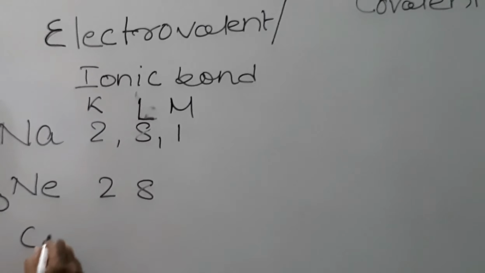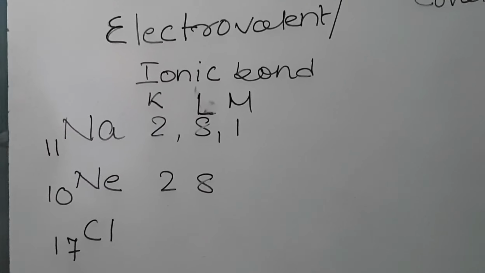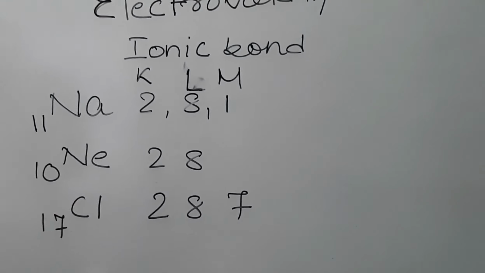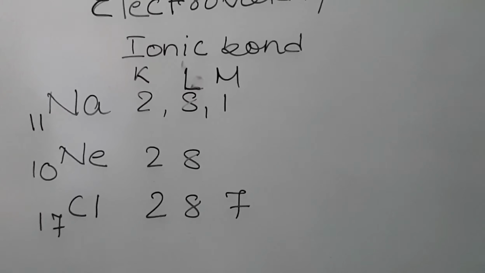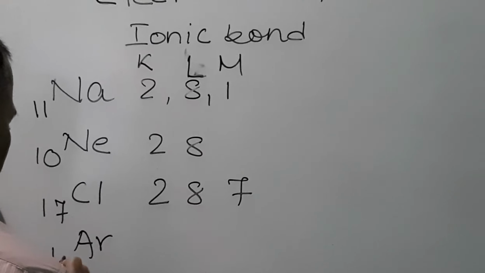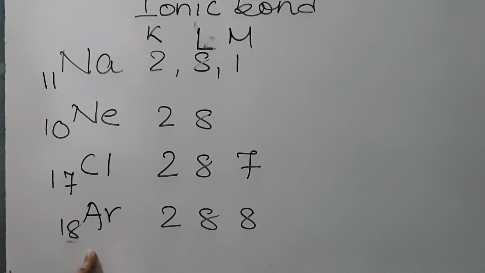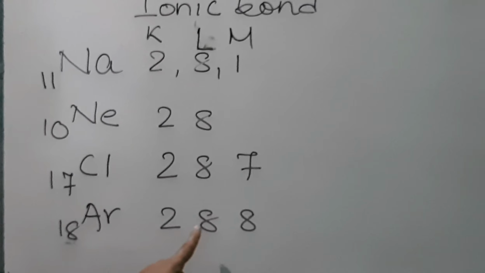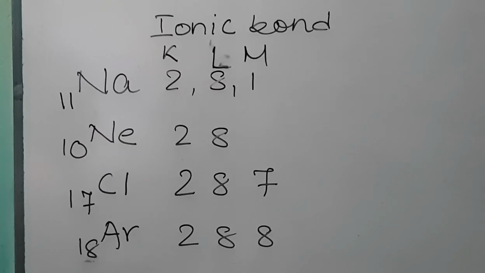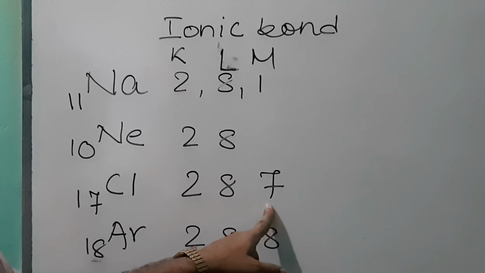Similarly, take another atom like chlorine, which has atomic number 17 and electronic configuration 2, 8, 7. Chlorine is short of one electron in order to get the nearest noble gas configuration, that of argon. Argon has atomic number 18 and its electronic configuration is 2, 8, 8. Chlorine tries to achieve the electronic configuration of argon, so chlorine needs one electron.